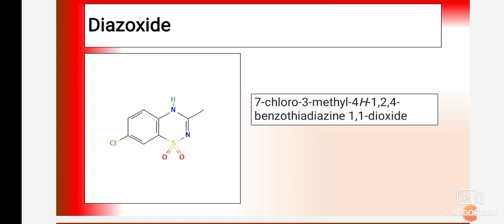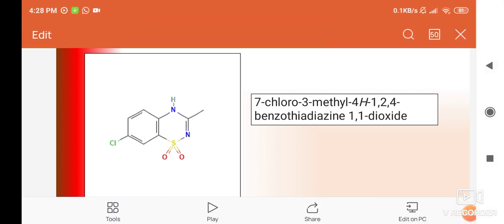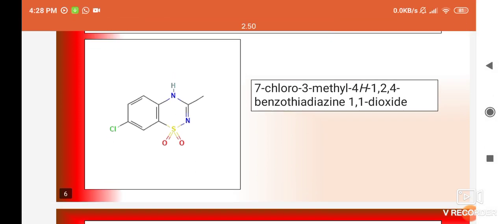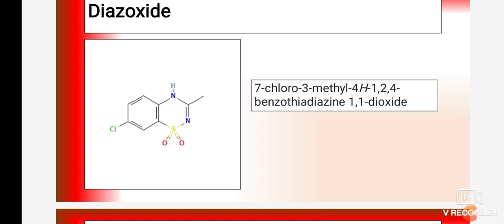So 7-chloro, as it contains a chlorine group at the 7th position, then 3-methyl, as a methyl group is present at the 3rd position, and 4H-1,2,4: at the 1st position sulfur is present, at the 2nd position nitrogen is present, at the 3rd position substitution of a methyl group is present, and at the 4th position one more nitrogen is present.